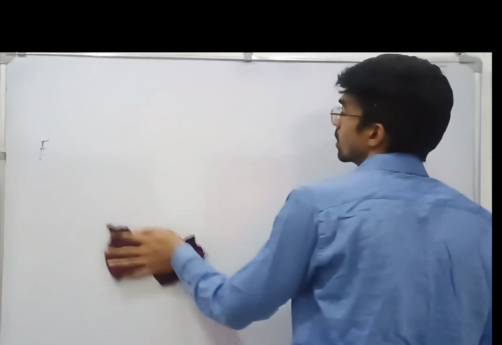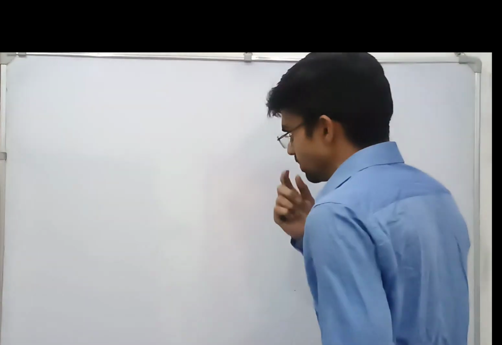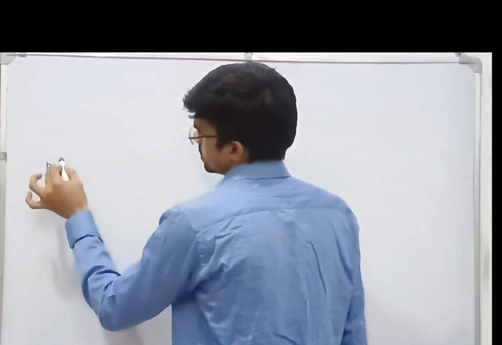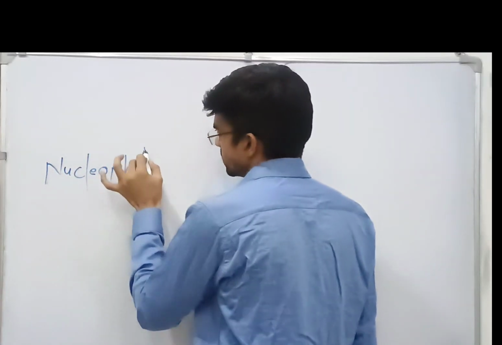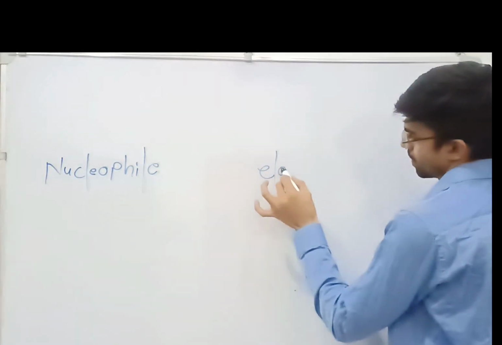Next, there are two types of elements or species. First is nucleophile species, and second is electrophile species.